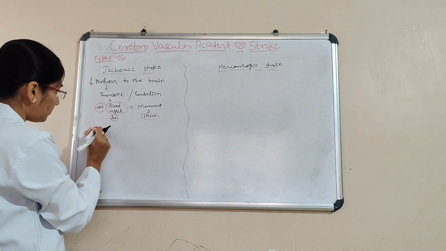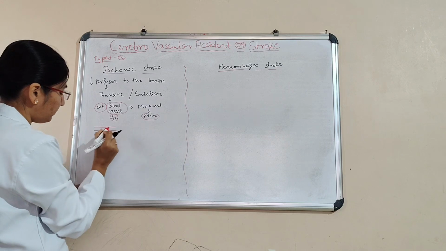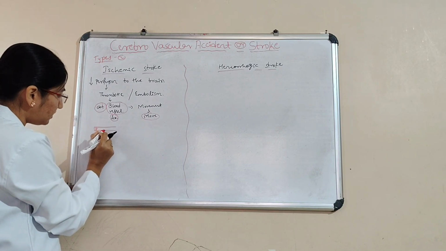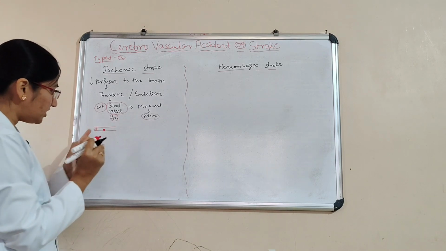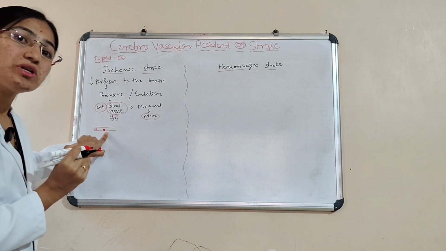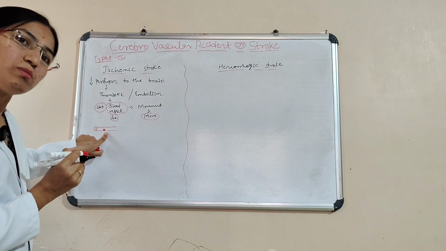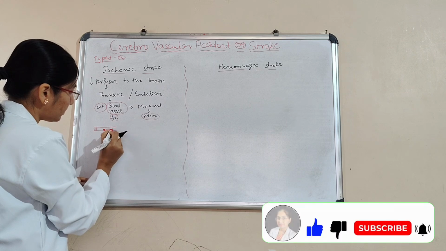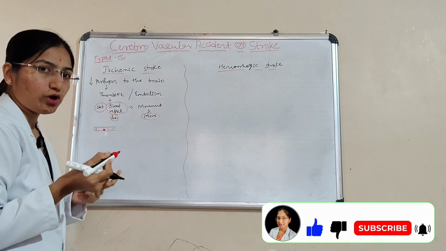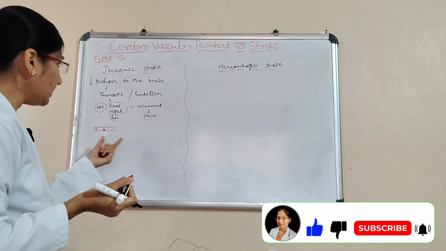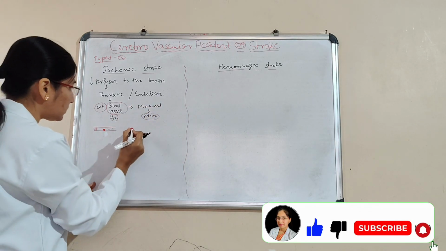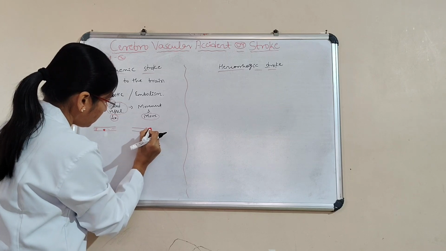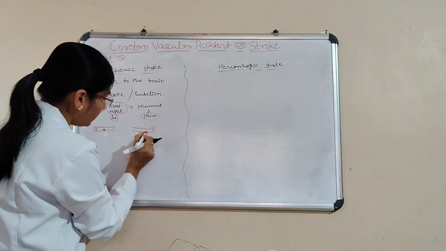For example, this is a blood vessel, and this is the flow. Here is the blood clot. It's going to remain fixed, attached to the wall of the blood vessel, and simultaneously there is no flow of blood. In embolism, what happens? It is also in a blood vessel.